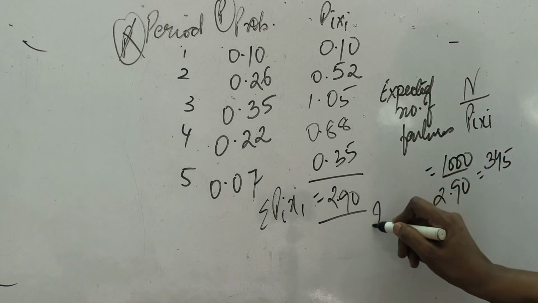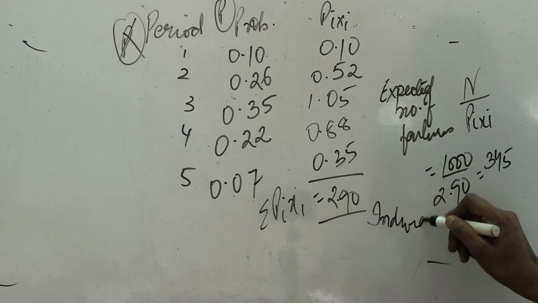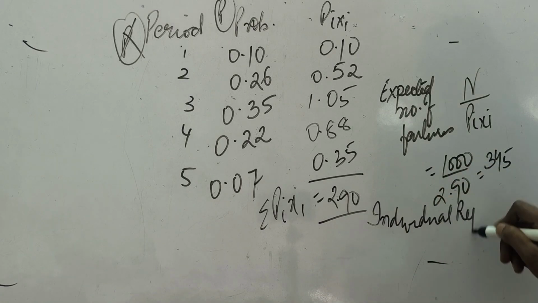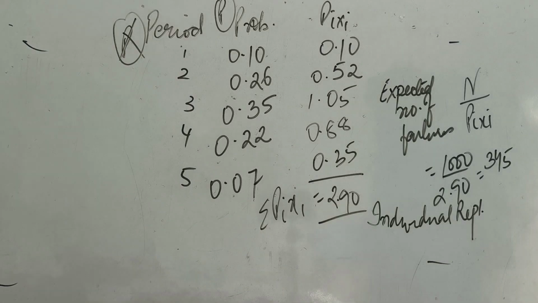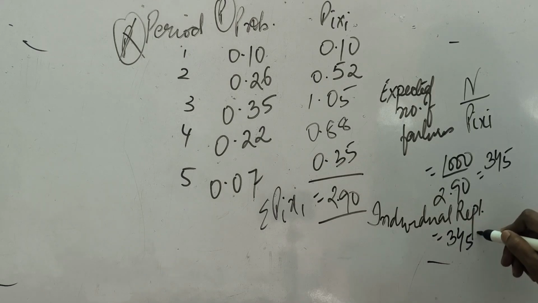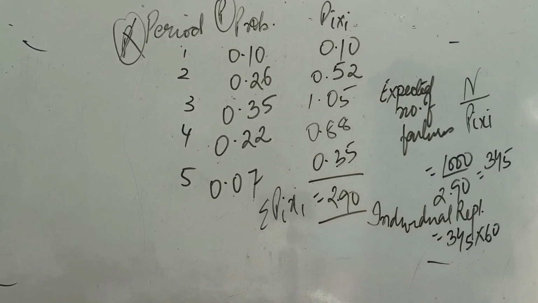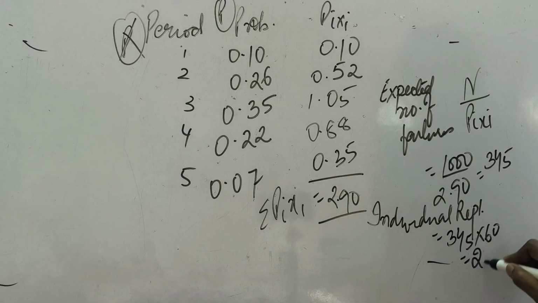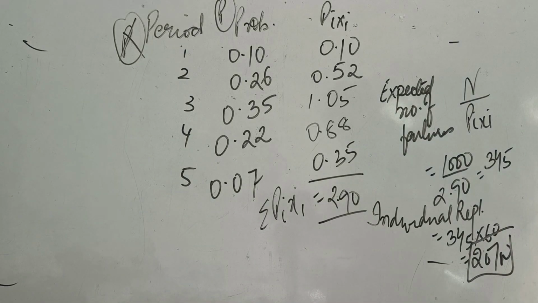Now from here we can calculate the cost of individual replacement. The individual replacement cost is given in the question as rupees 60. Whenever a bulb fails, it costs rupees 60. So it will be 345 into rupees 60, and the individual replacement cost comes out to be 20,700. So the first part of the question is done. In the second part of the question, we will calculate the group replacement cost.